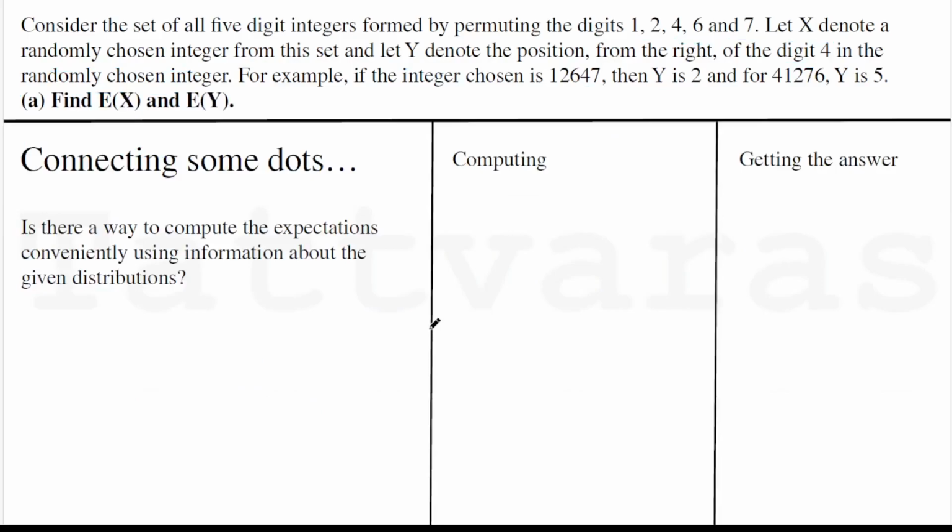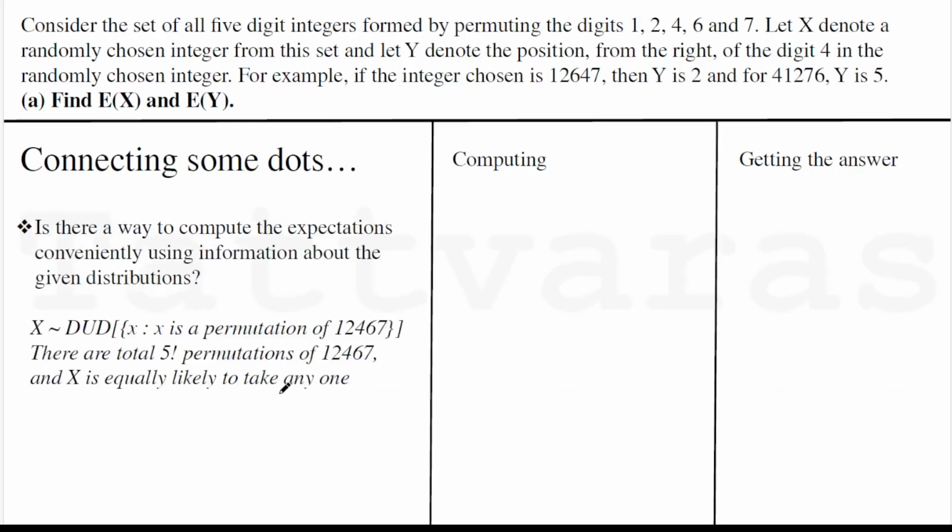Now, in order to find the expectation, we need to have some idea about the distribution, and maybe I gave it away in the way I was introducing the question. And yes, X follows a discrete uniform distribution, because X can take any value from the set of permutations with equal probability, and there are a total of 5 factorial permutations of the digits 1, 2, 4, 6 and 7 possible.